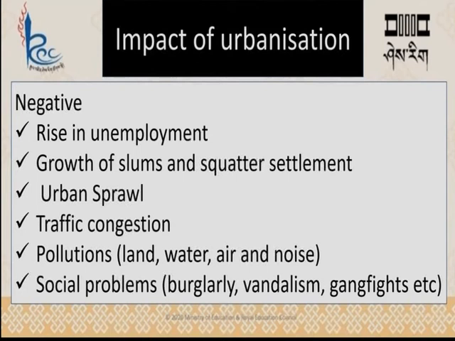The next problem is urban sprawl. Urban sprawl means expansion of the towns outwards into agriculture land or forestry area. What is the problem with urban sprawl? When it takes place, it captures the nearby agriculture land, which leads to a reduction in agriculture land. It captures the beautiful forest, which leads to a reduction in flowers and trees, and it pollutes the waters. So lots of problems arise because of urban sprawl, right?